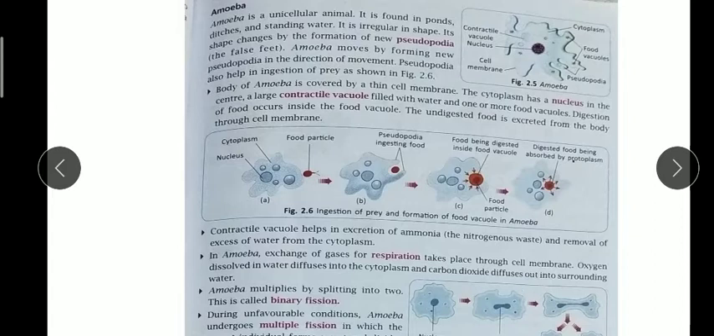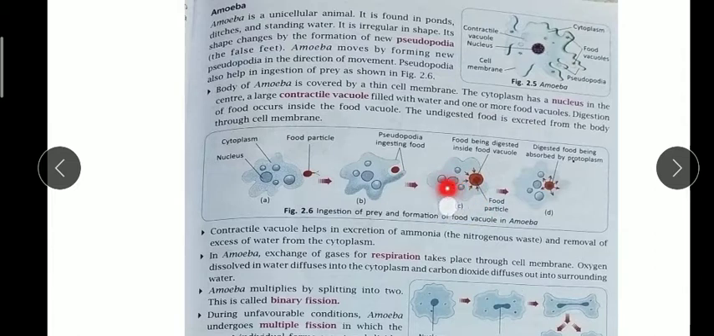It is shown in figure 2.6. You can see the food particle, how they are catching it. By changing the shape of the pseudopodia, they are covering the food particle, which is here in red color, and then the food is digested inside the food vacuole. The food gets absorbed into the internal membrane, and it is digested by different enzymes present inside the amoeba body.